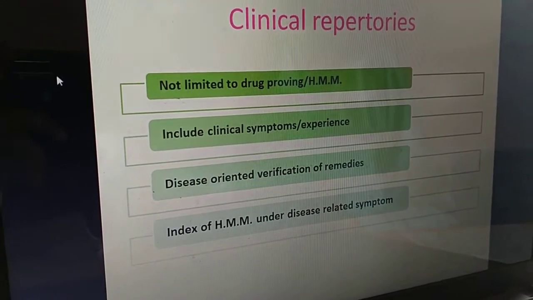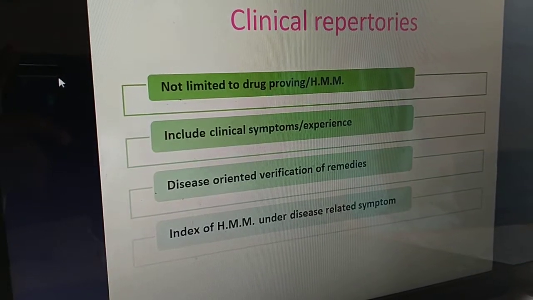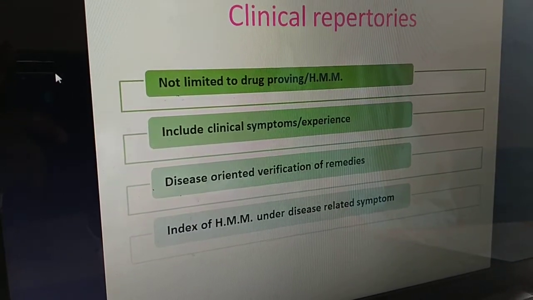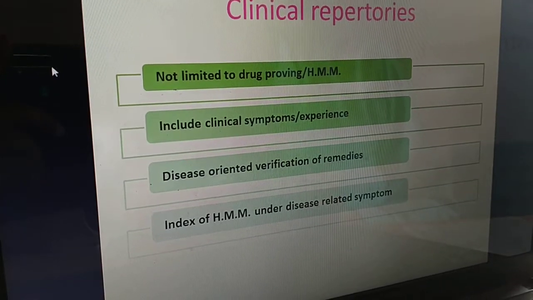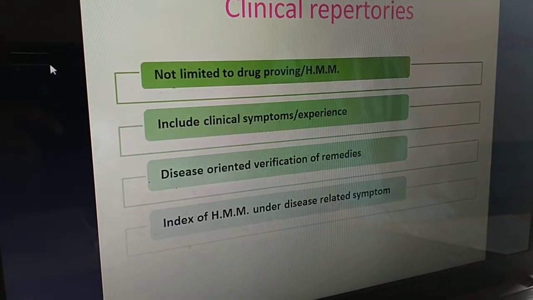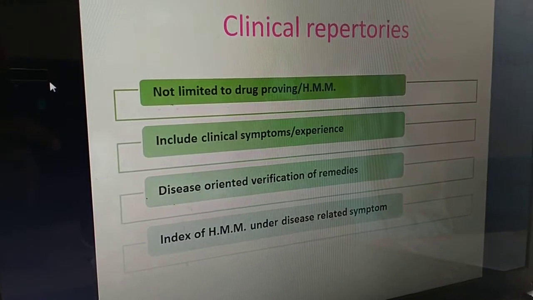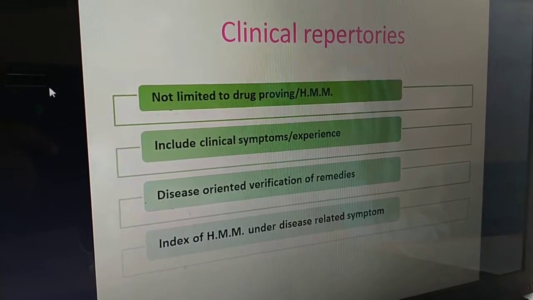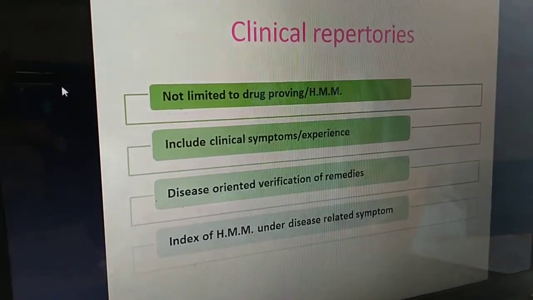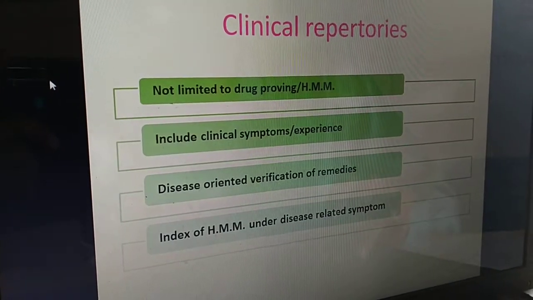So remember, clinical repertory means the repertories which are not limited to drug proving, not limited only to homeopathic materia medica, but also include clinical symptoms, also include clinical experiences. Then it also includes the disease oriented confirmation or verification of remedy. These are the repertories which index homeopathic materia medica under various disease terminologies or in terms of disease symptoms.